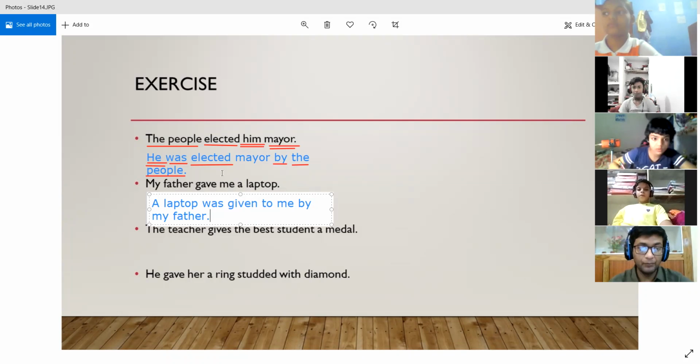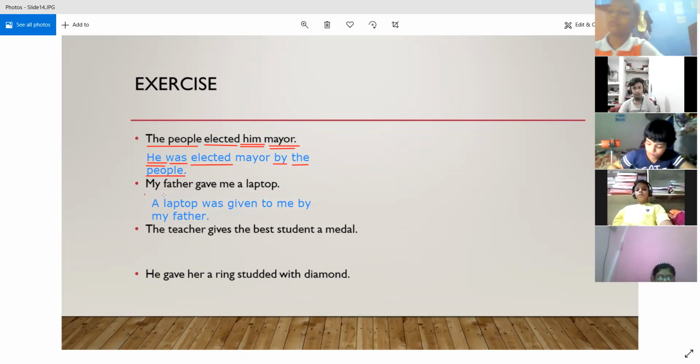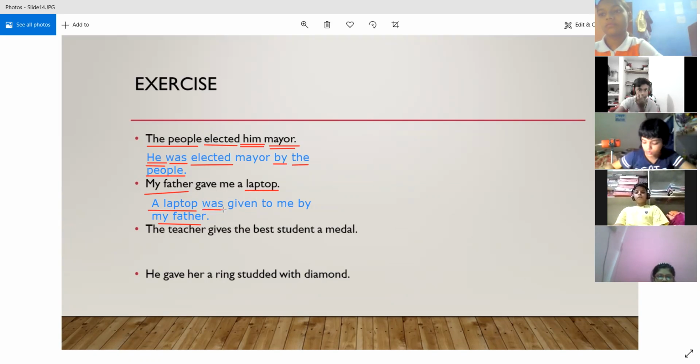So the subject of the active voice has become the object in the passive voice. You can clearly see this was the subject. So this has become the object. And what was the object in the active voice has become the subject. And the correct form of the be verb is was, because the sentence is in the simple past, and because the third form of the verb give is given, it has been converted into the third form.